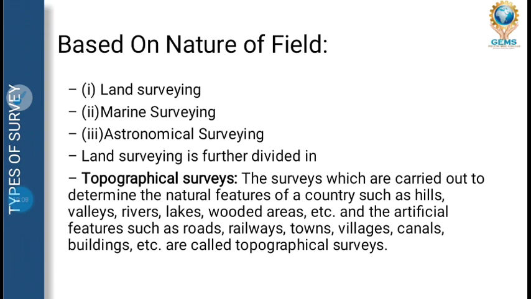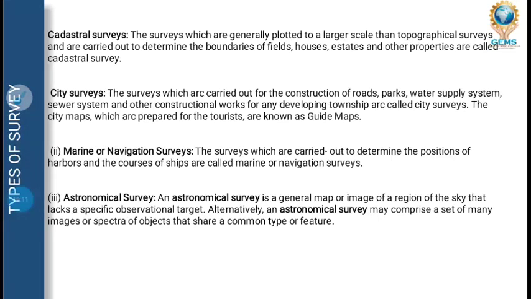That comes under topographical survey. In cadastral survey, marking the boundary of your property or a state or a country comes under cadastral survey. City survey means the whole city is being surveyed and it is used for mapping.